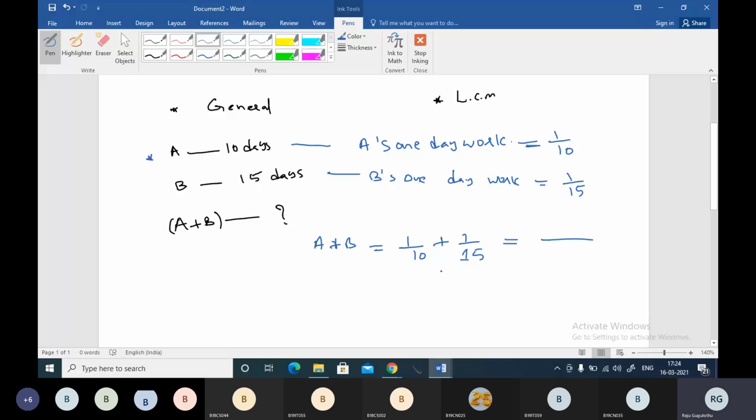Okay. 5 twos are 10, 5 threes are 15, and 30 is the LCM. So 3 plus 2 is 5 over 30, which is 1/6.